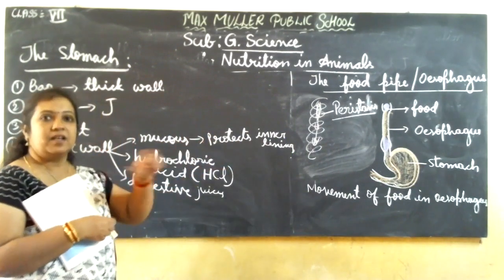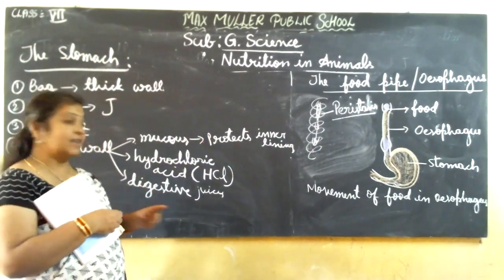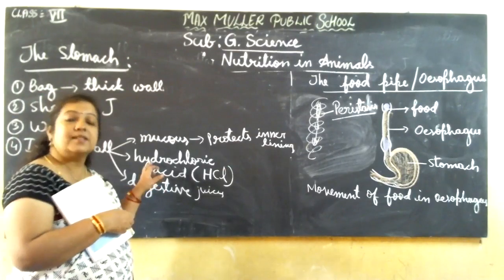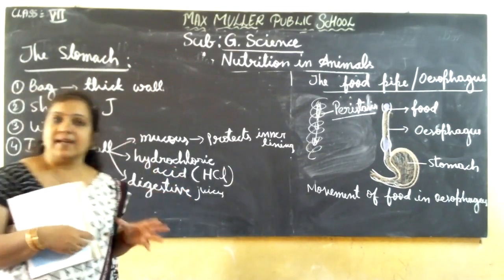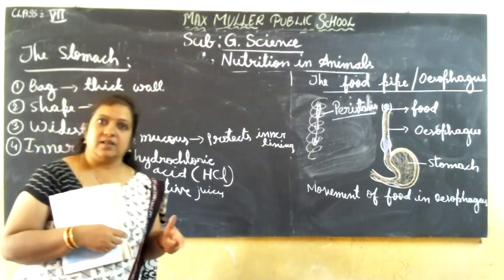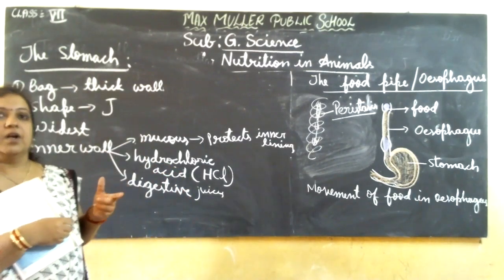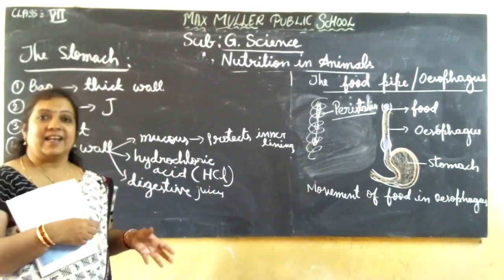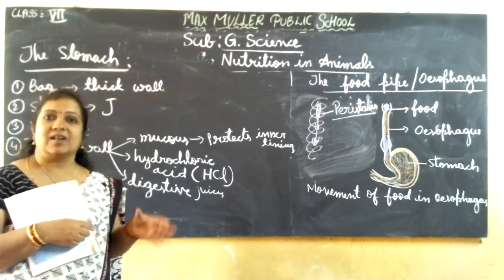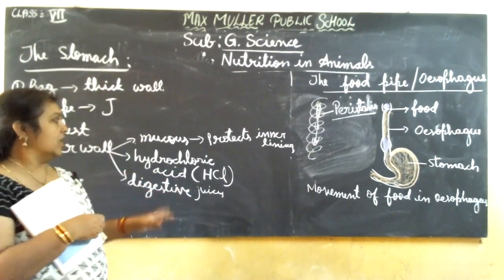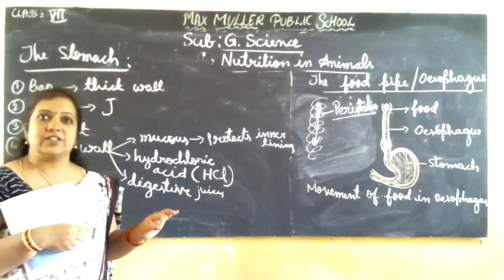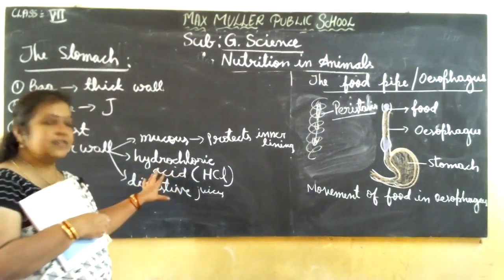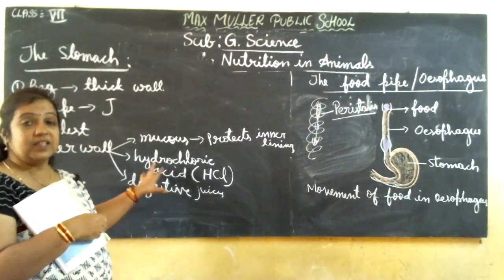It protects the inner wall of the stomach, because hydrochloric acid will be released here. Hydrochloric acid is a strong acid. In the next chemistry classes, you will study strong acids, weak acids, acids, bases, salts, everything. Now remember, hydrochloric acid is very strong. It is released there in the stomach.